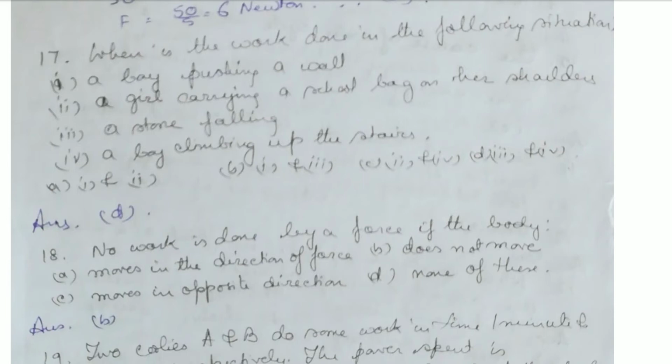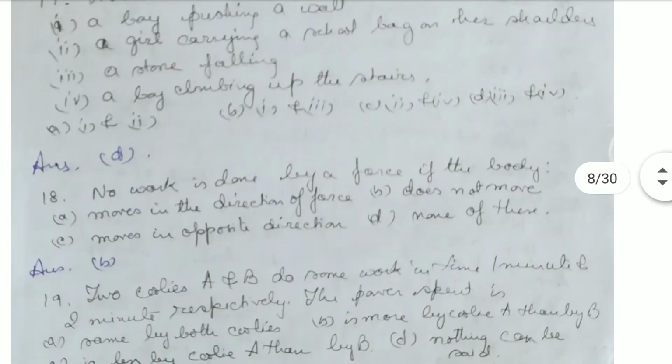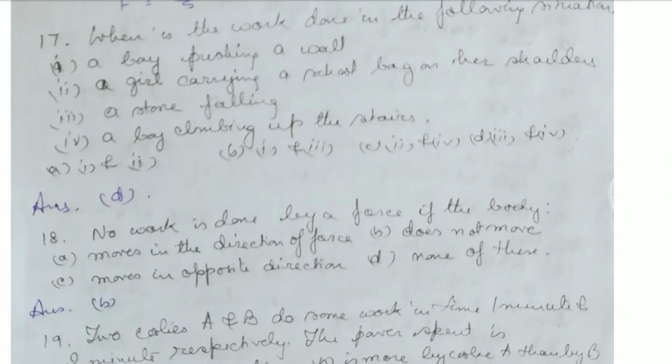In the third case, a stone is falling downwards, so the displacement is downwards and there is work done. A boy climbing up the stairs is moving against the force of gravity, and he is displacing himself, therefore work is done. So D is the answer, where in the third and fourth cases work is done.